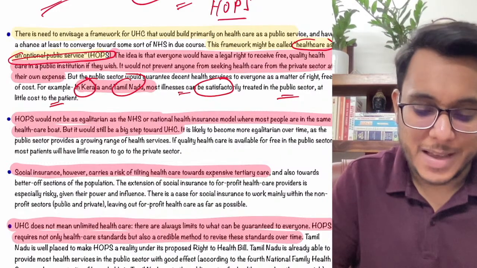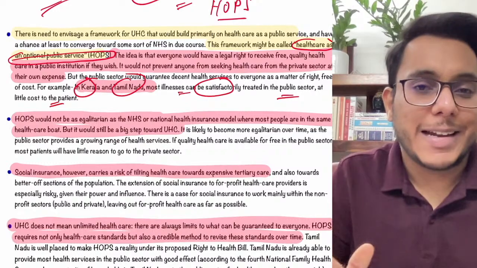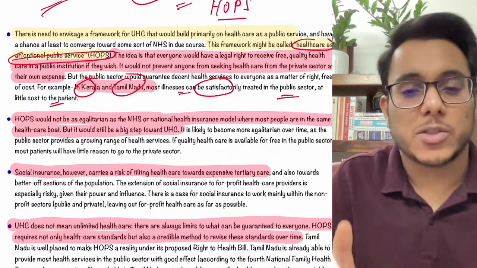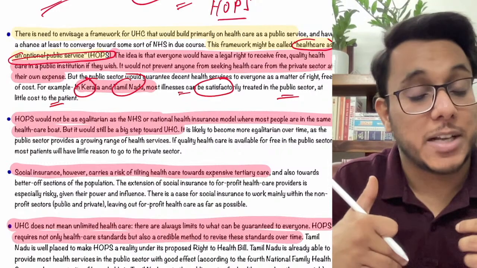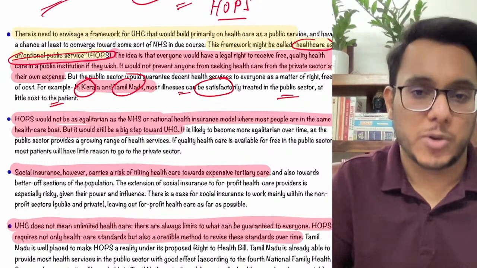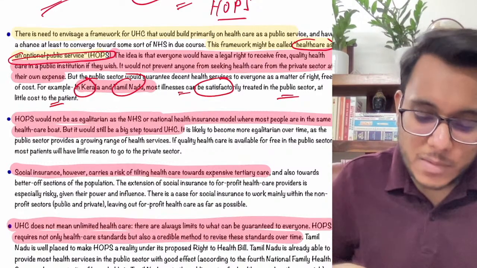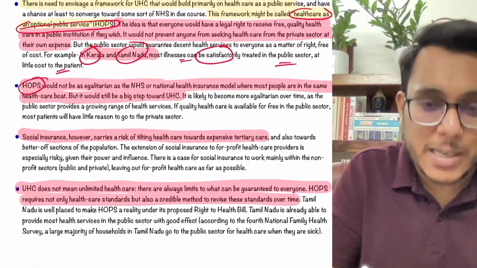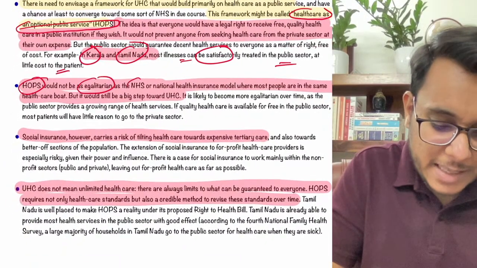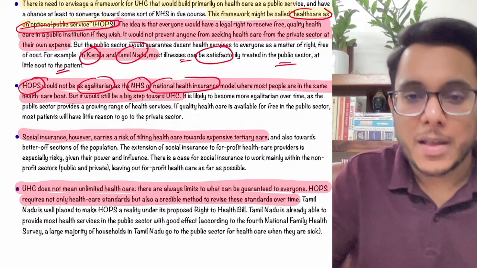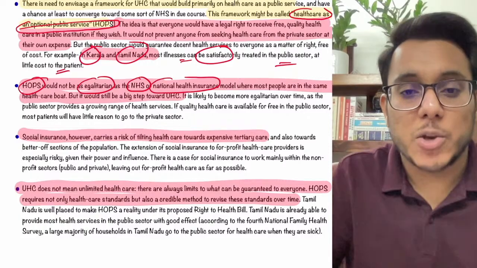It is provided. Now guys, first of all, if I tell you very frankly, this system is presently going on in the country. It is not something very new or novel that has come; it is already going on in the country. Now, the author provides that this HOPS model will obviously not be completely egalitarian like the NHS or the National Health Insurance model, but it will provide a large uniformity.